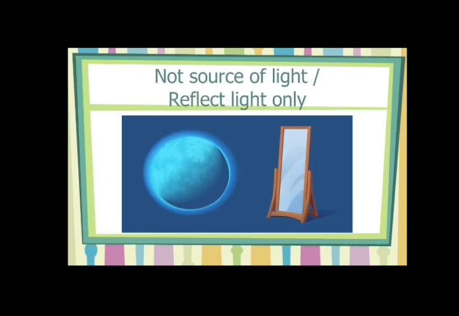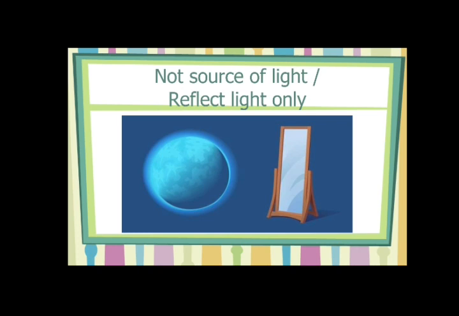Okay. Here we have the moon and a mirror. Does the moon produce its own light? Is a mirror a source of light? No. Both the mirror and the moon are not sources of light. But you can question me now, ma'am, how is that possible?